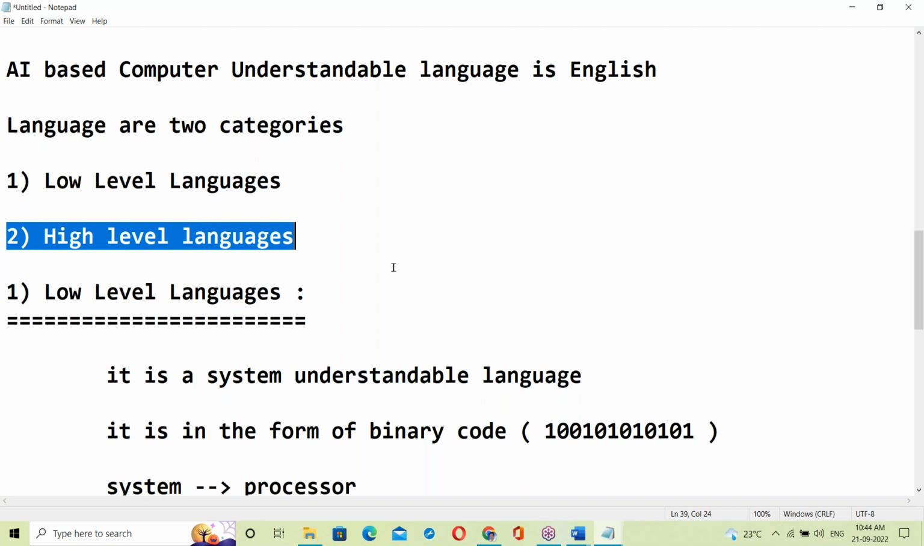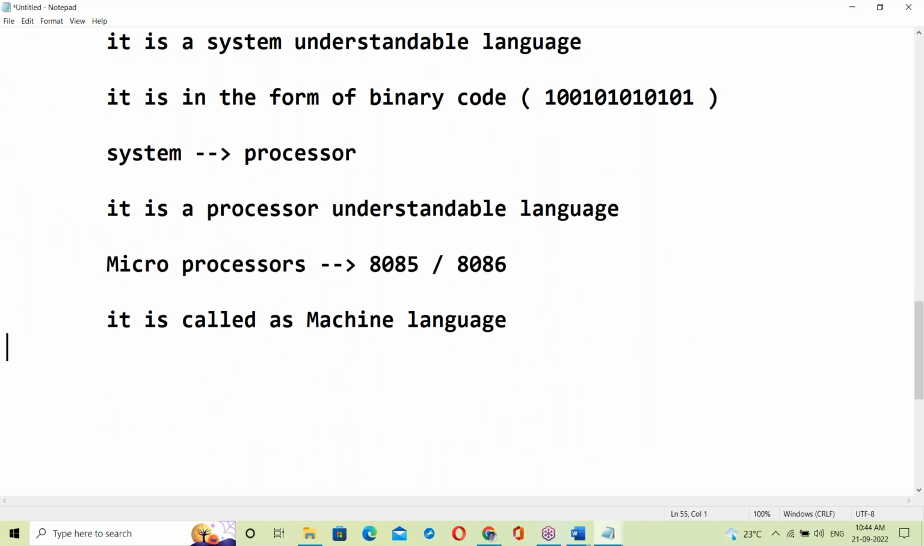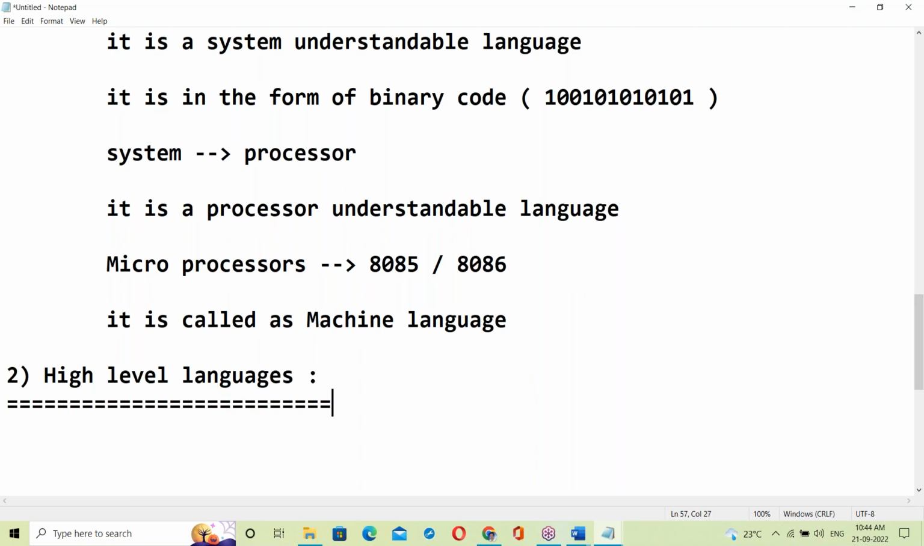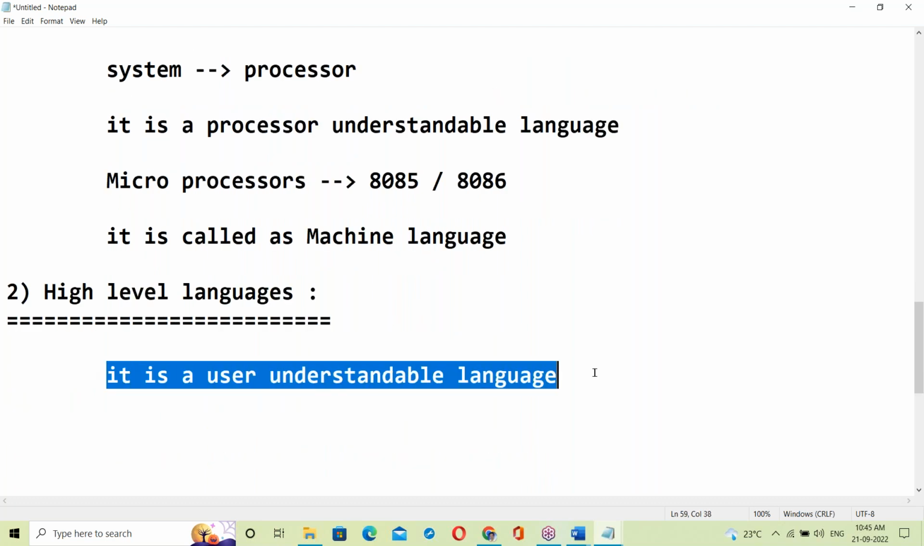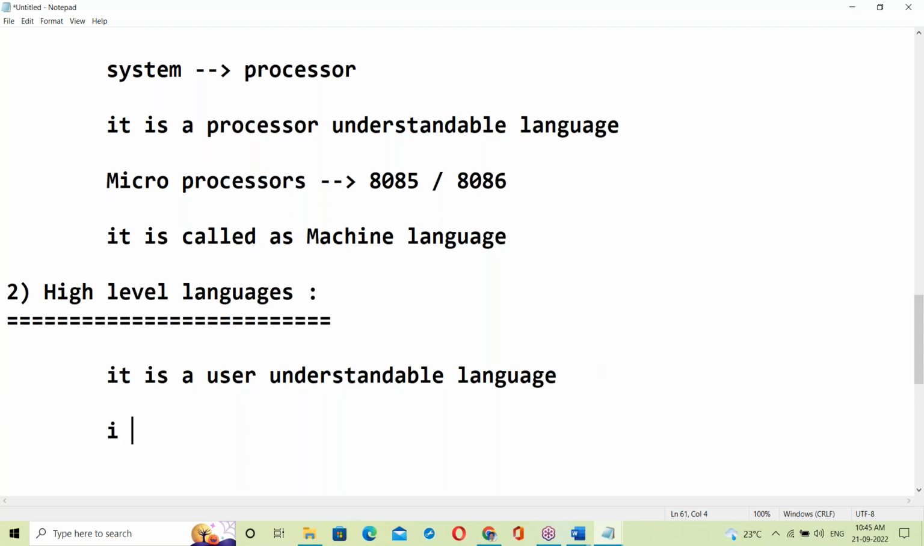Next, high level language. What is high level language? It is a user-understandable language.